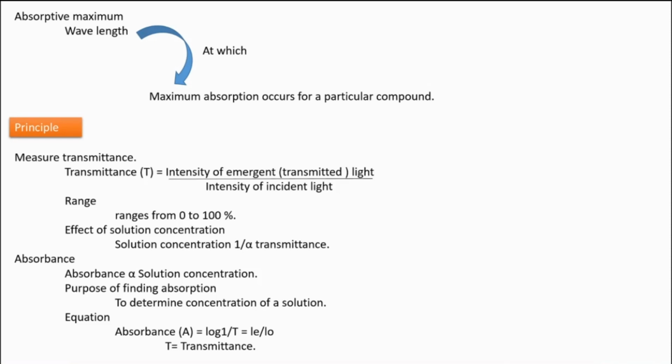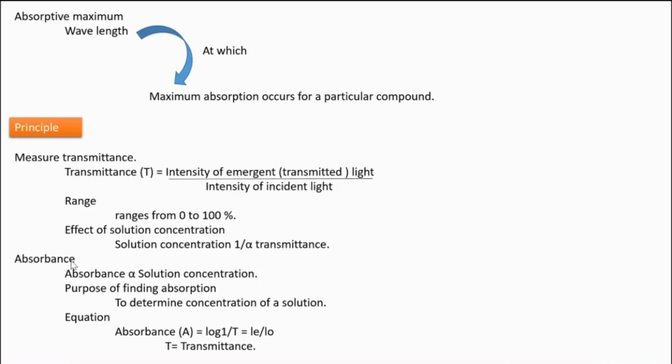When a monochromatic light passes through such a solution, since there are so many particles, so much light will be absorbed by the solution, and only very little will be transmitted out. So how does solution concentration affect the value of transmittance? As the solution concentration increases, the transmittance value decreases. So we can say that transmittance is inversely proportional to solution concentration.